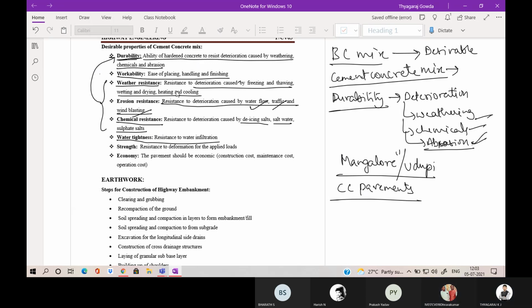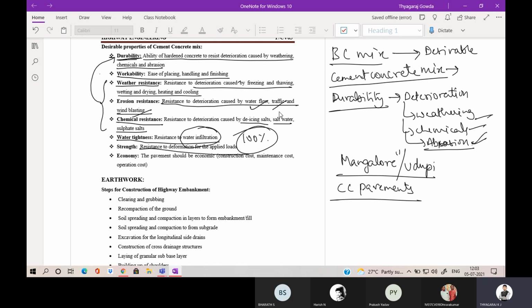So it is a resistance to water infiltration. So the water tightness we can easily achieve as 100%. Okay, 100% water tightness can be achieved in the cement concrete pavement. Then comes the resistance to deformation for the applied load.